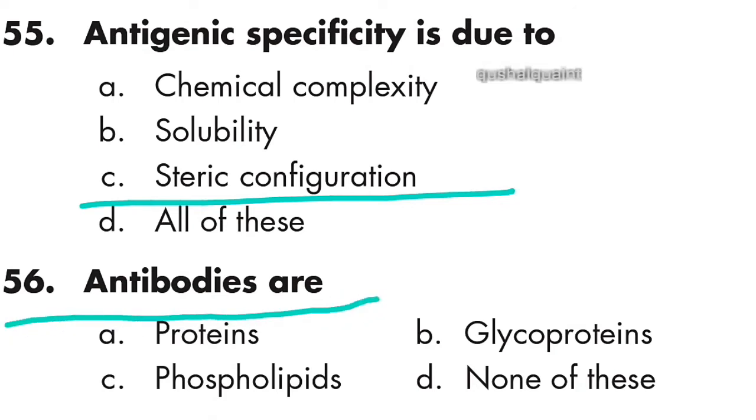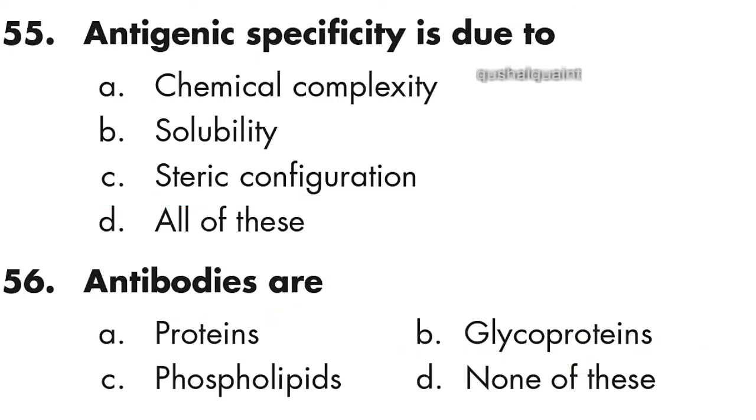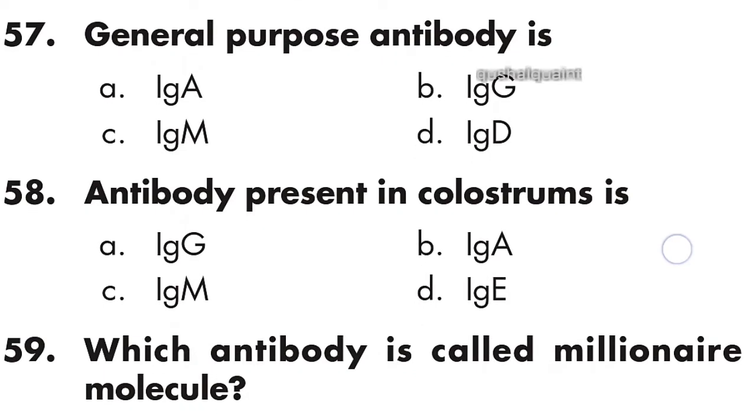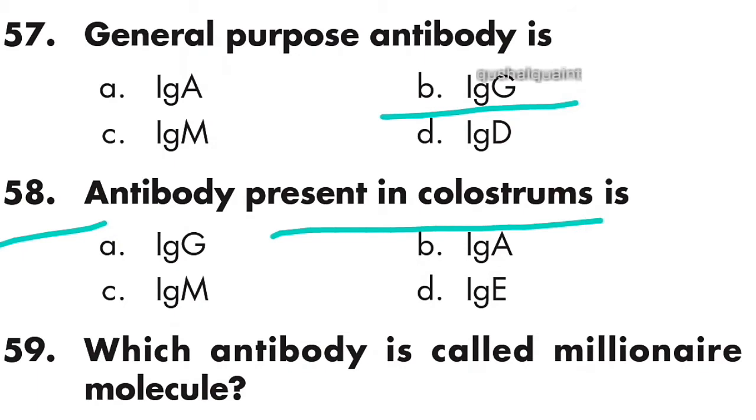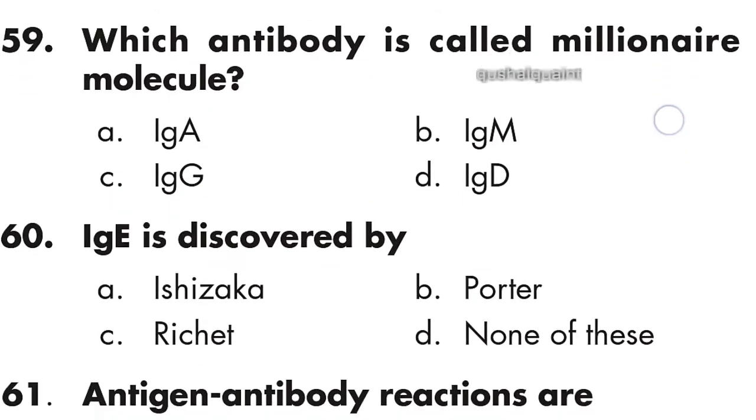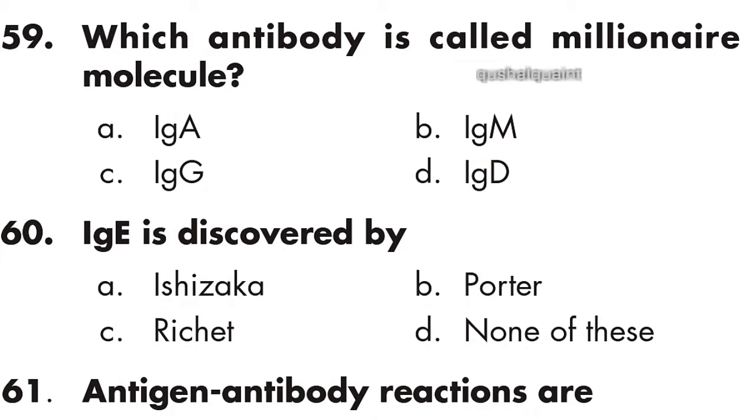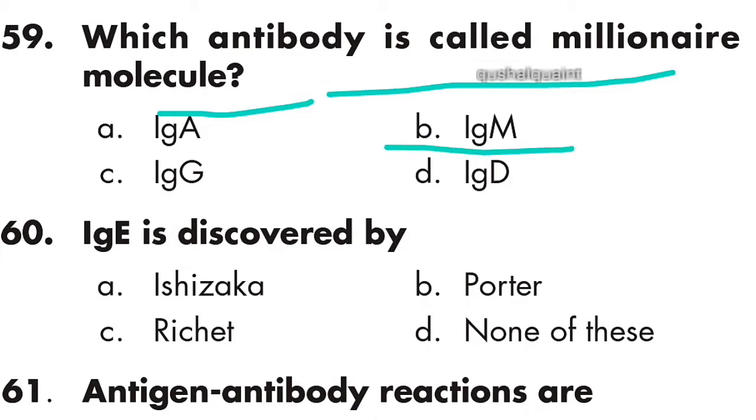56th: antibodies are glycoproteins. Option B is right, glycoproteins. 57th: general purpose antibody is IgG. Option B is right, IgG. 58th: antibody present in colostrum is IgA. Option B is right, IgA. 59th question: which antibodies are called millimeter molecules? Called IgM. Option B is right, IgM.